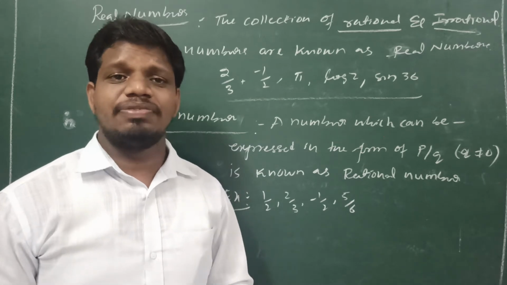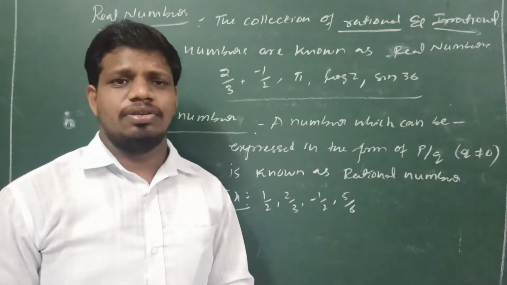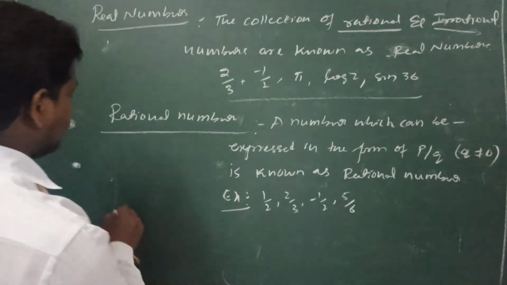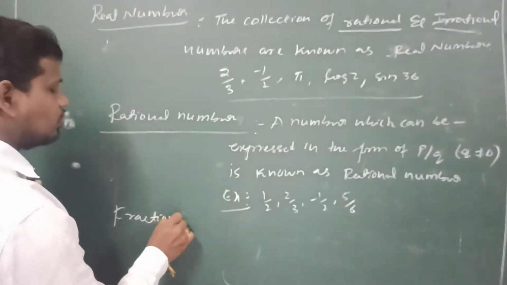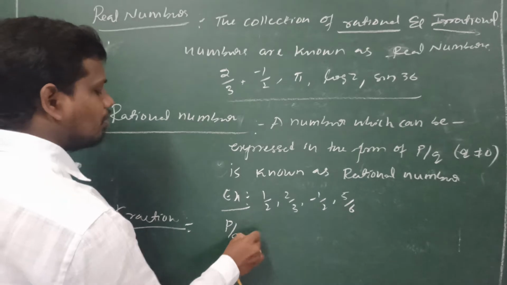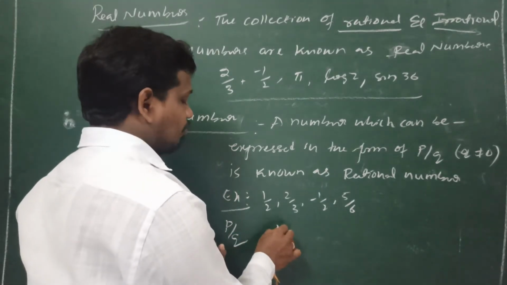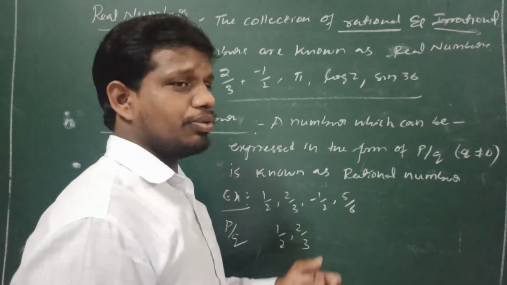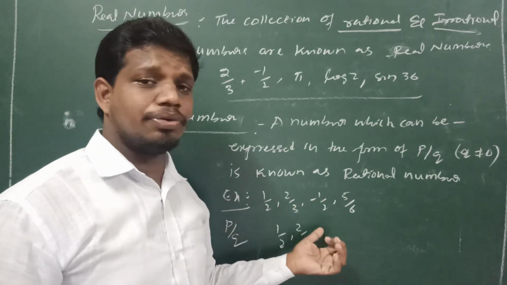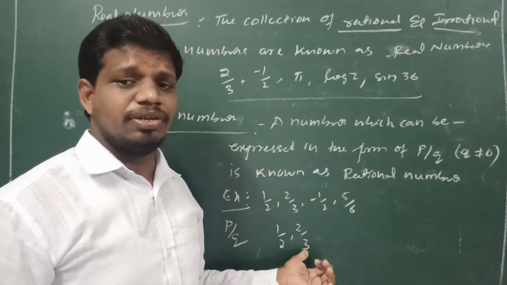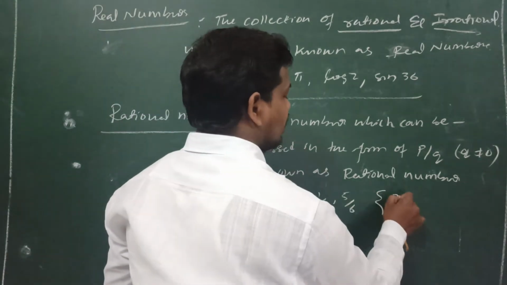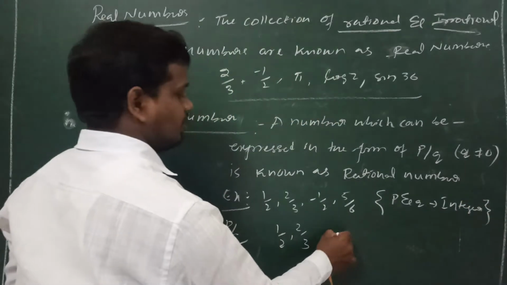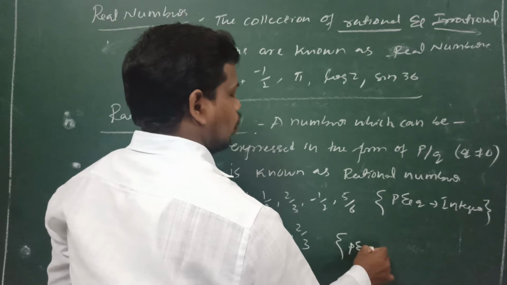So what is the difference between a rational number and a fraction? Examples like 1 by 2, 2 by 3 are fractions, but minus 1 by 2 is not a fraction, because in a rational number p and q are integers, but in a fraction p and q are whole numbers.